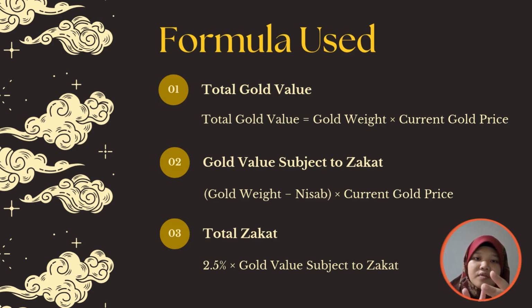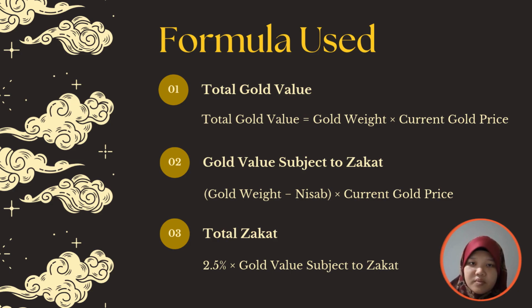The second formula is the gold value that is subject to zakat: the gold weight minus the nisab value, based on what the user chooses, whether they keep the gold or wear the gold, and then the value is multiplied with the current gold price.